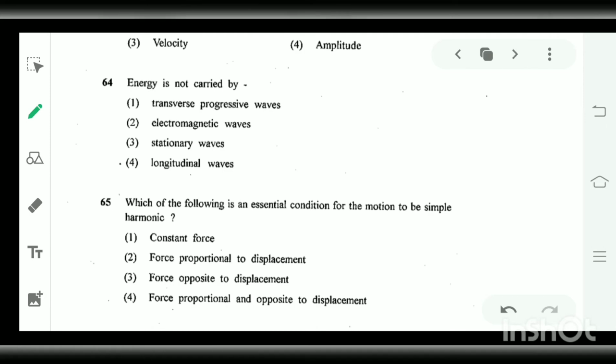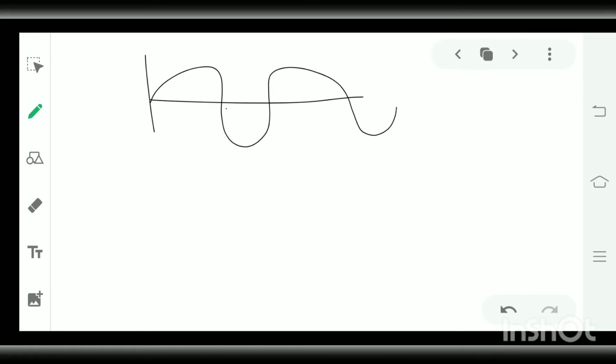Next is, energy is not carried by. There are four waves given, in which we have to find in which wave energy is not transferred by the particles. In case of transverse progressive waves, energy is transferred. In these waves the particle oscillates and transfers the energy to the next, neighboring particle. So this is how the energy transfers to every particle.